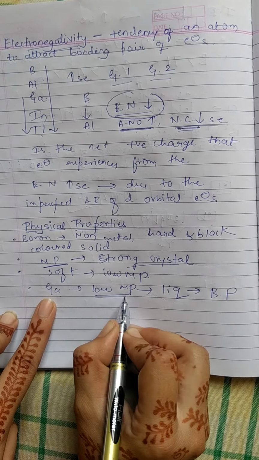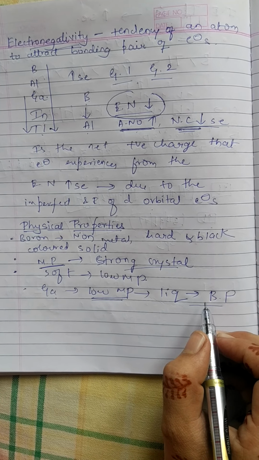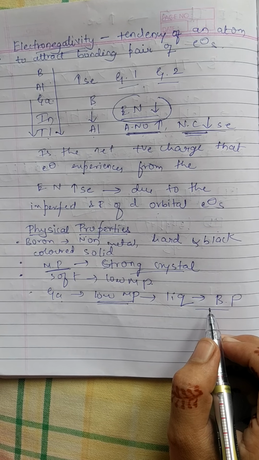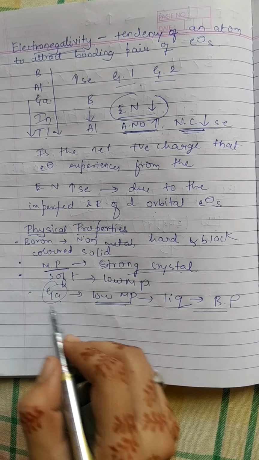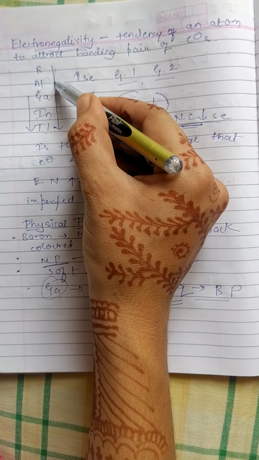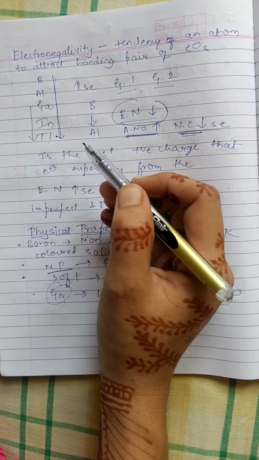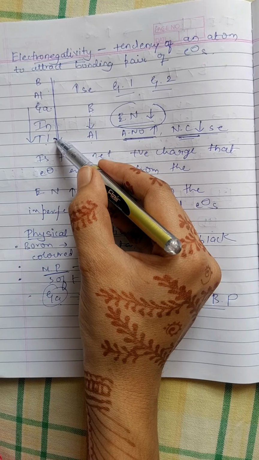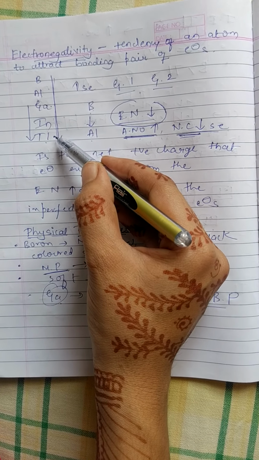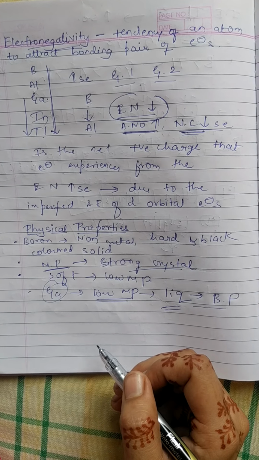Gallium having low melting point means high boiling point, because gallium is present in liquid state. And the density of these metals increases as we move down the group, because atomic mass as well as atomic number increases. These are the physical properties of group 13 elements.